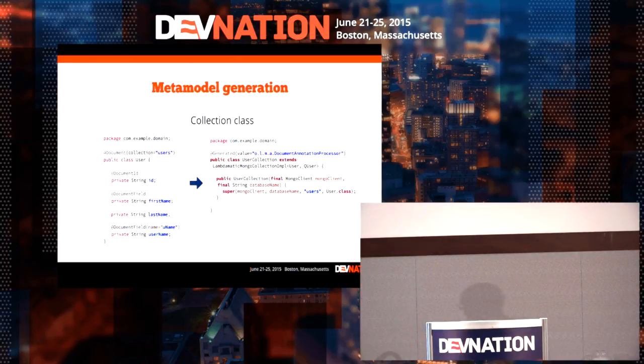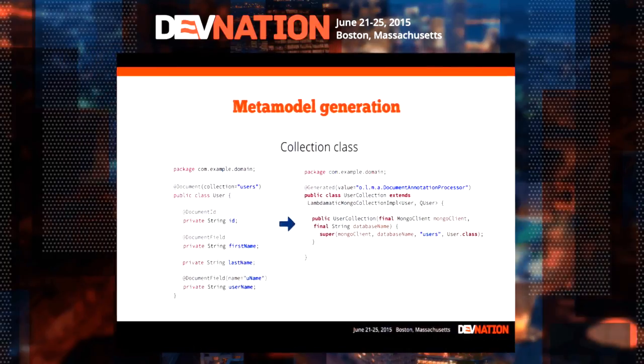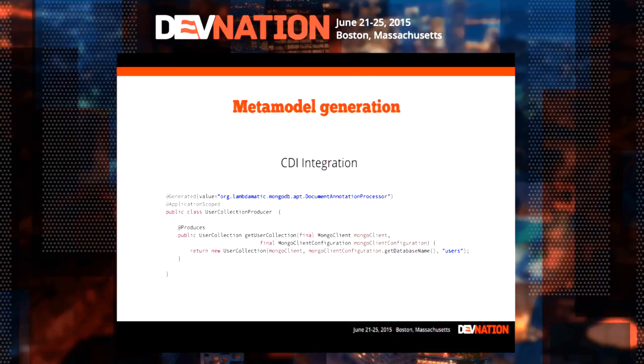And as you can see here, it's typed with user and Q user. So we have just a constructor, and then we inherit from everything underneath. So it's pretty simple. And since I wanted to do something that I would deploy on Wildfly, I have also a CDI producer, so I can inject my user collection later in my REST endpoint or service bean or whatever.